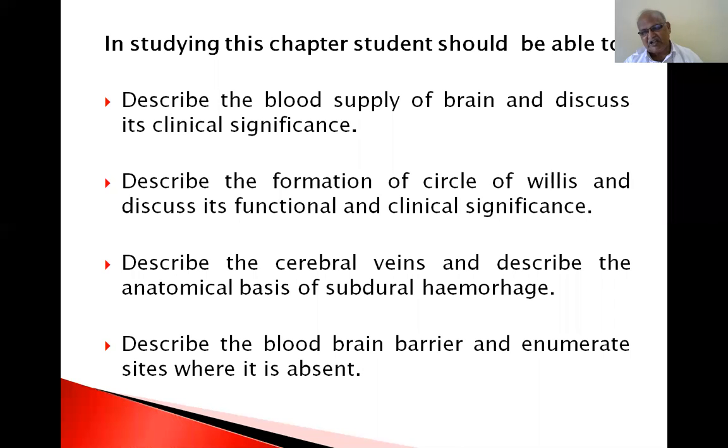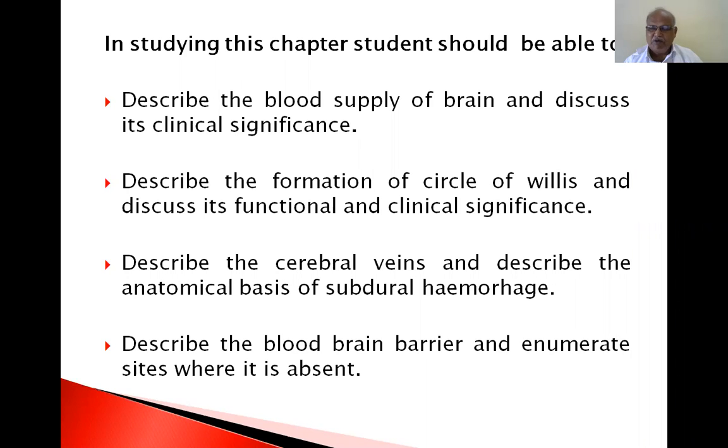All the blood circulation in the brain is a closed, compact circulation, because the brain is a highly active organ in the entire body and its function is continuous. It cannot tolerate loss of blood supply even for a few seconds. Irreversible damage occurs within 10 seconds, and if it continues for 10 minutes, complete death, brain death, occurs. Ten minutes is a very long time.